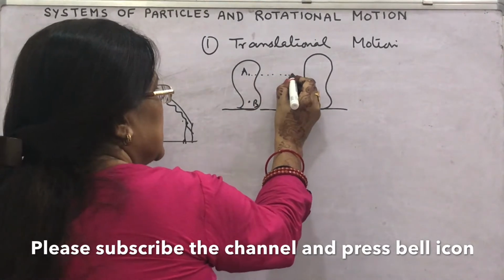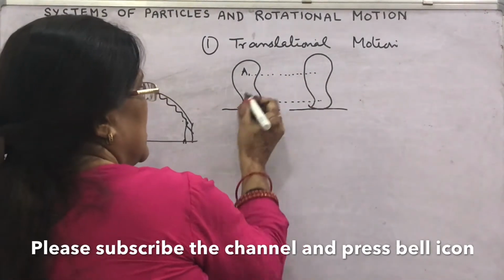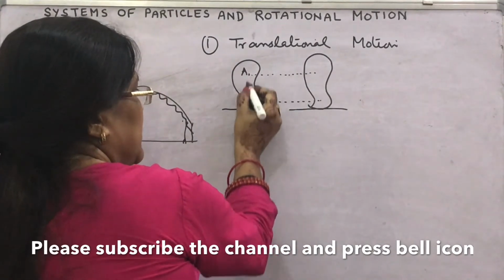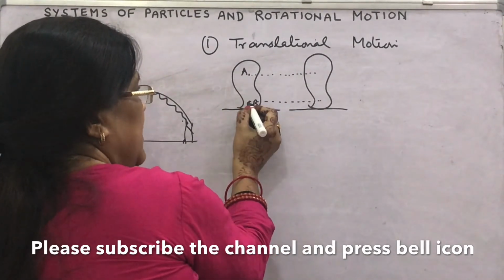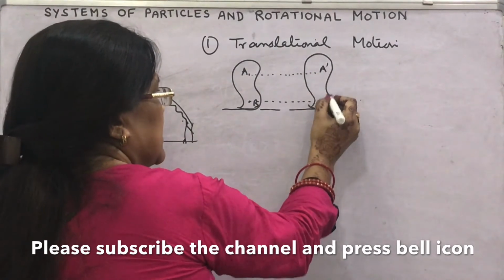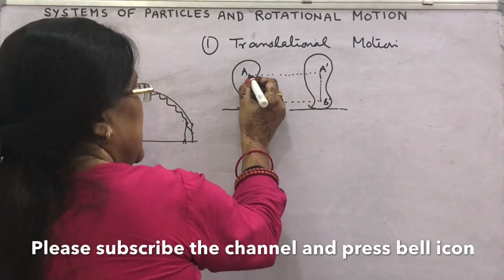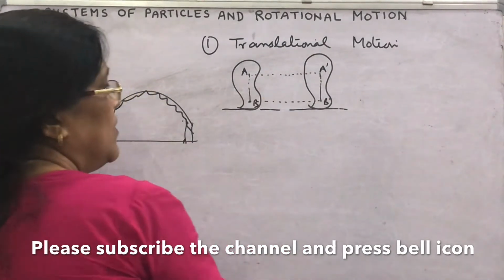Translational motion is that motion in which, in this rigid body, the distance between A and B is the same, and here, A dash, B dash, the same object, the distance between them is A dash, B dash, here it is AB.